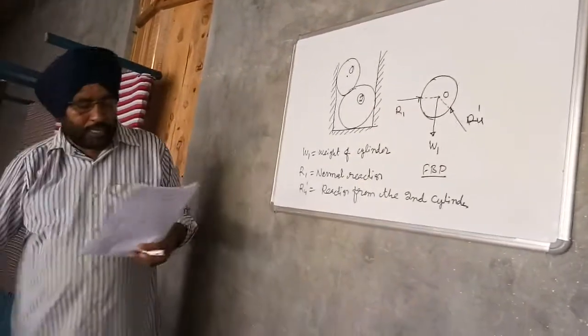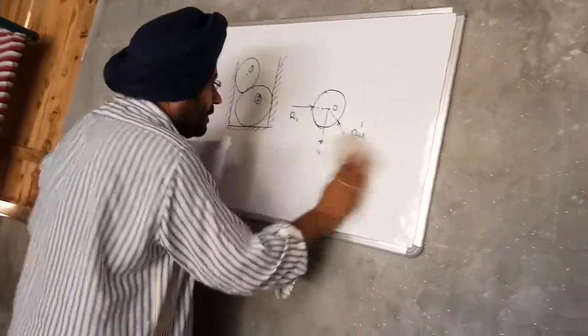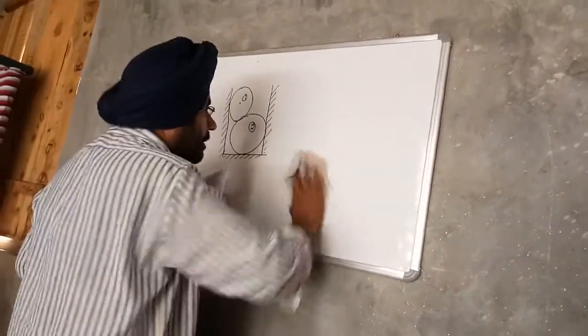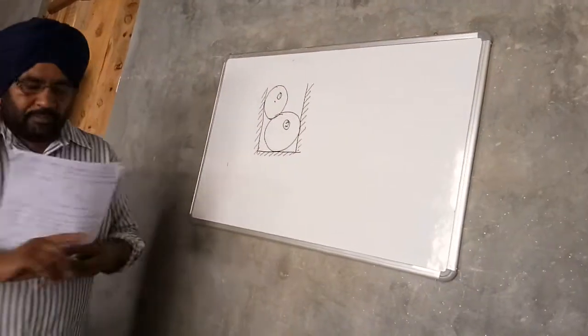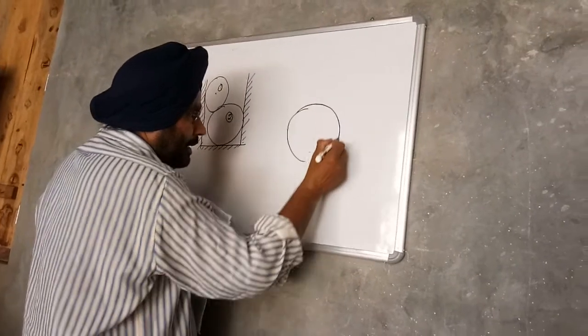Similarly, the free body diagram of the second cylinder. Isolate the second cylinder.